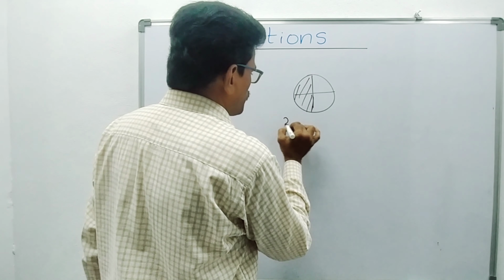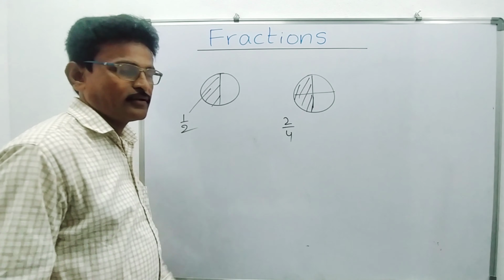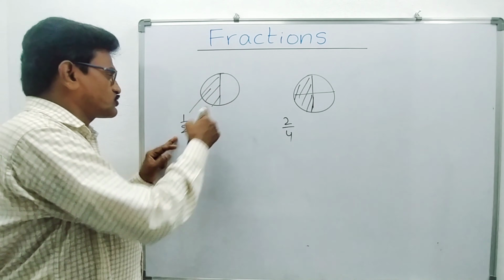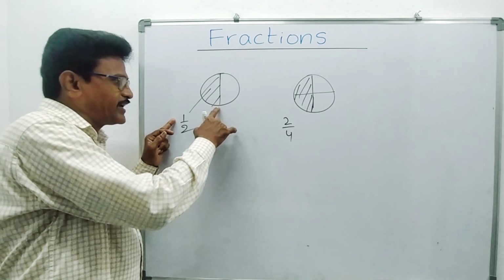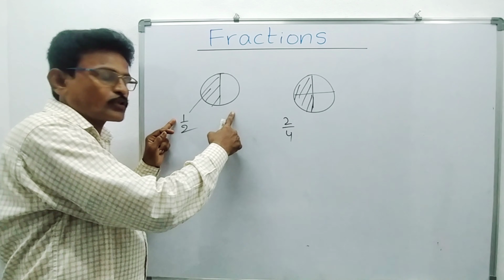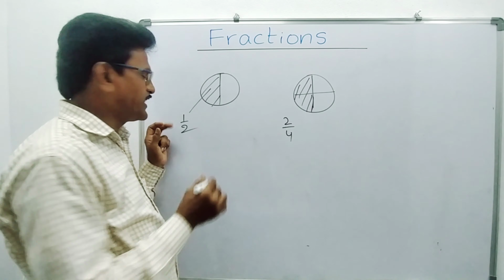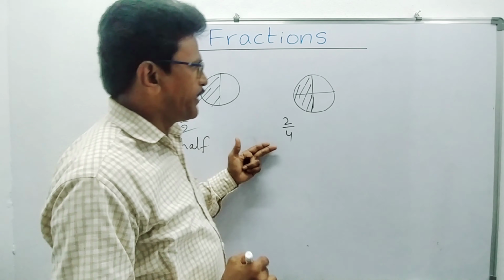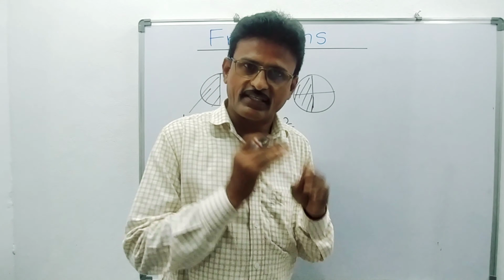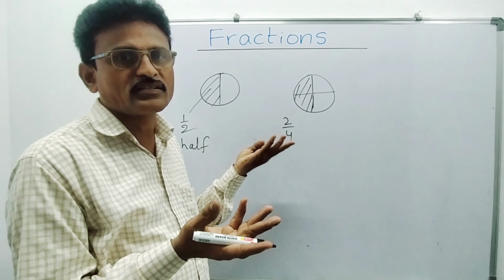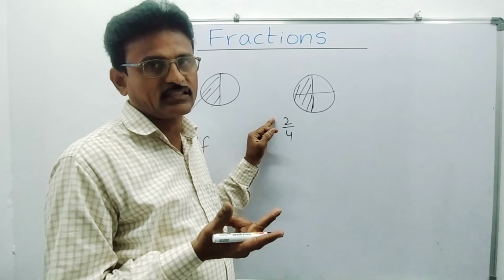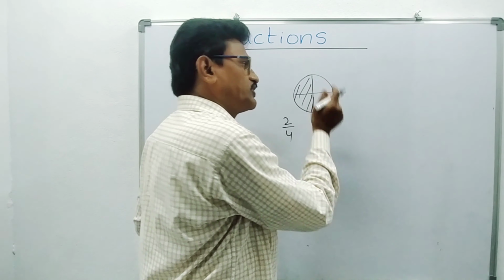Out of 4 parts you are taking 2. In the first case, total 2 parts, you are taking 1. That is half. Here, first you divide it into 4 equal pieces, and you chose 2 of them, and your friend has taken the other 2.